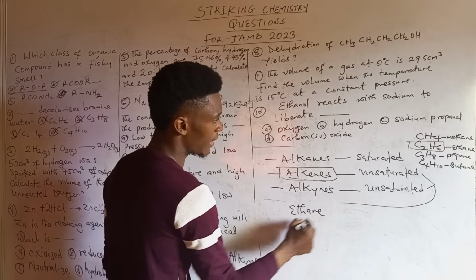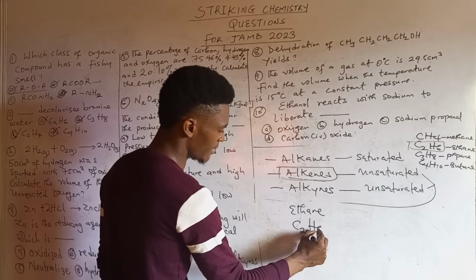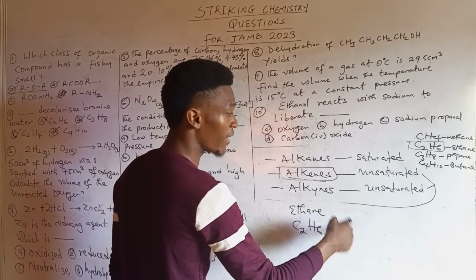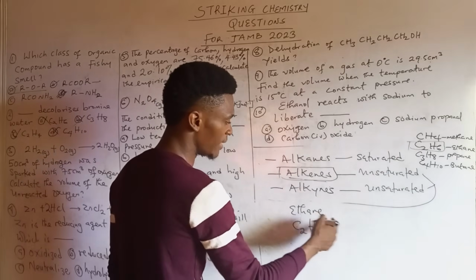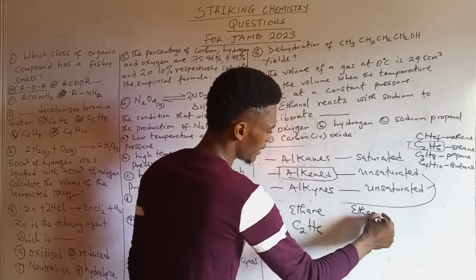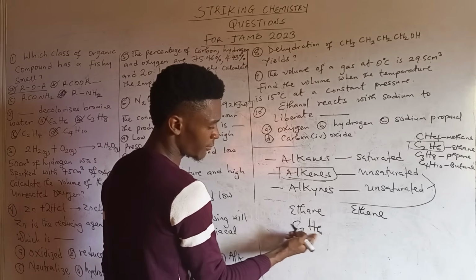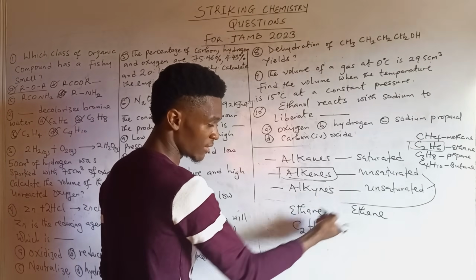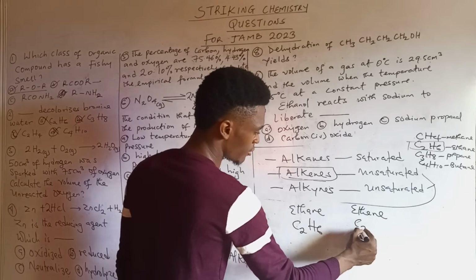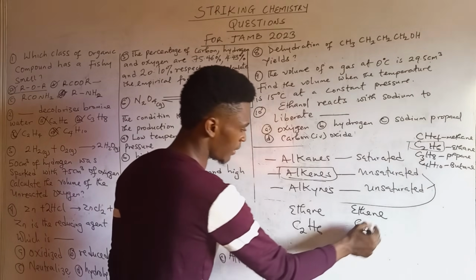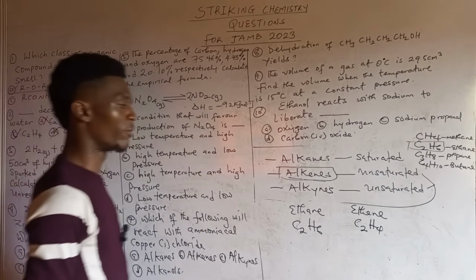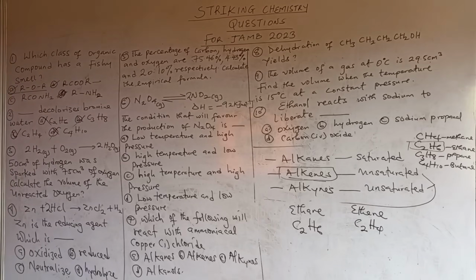Ethane has the formula C2H6. So if I want the corresponding alkene, it will be ethene, and ethene will have to lose 2 hydrogens from ethane. That becomes C2. When you take 2 away from 6, you are left with H4. So that's how you form the members of the alkenes. So the answer is C.